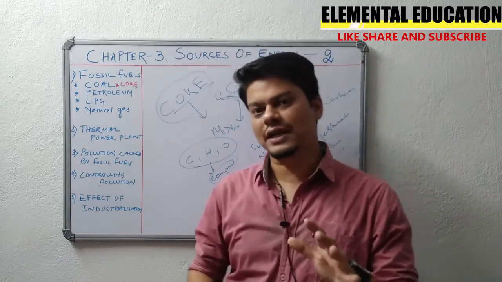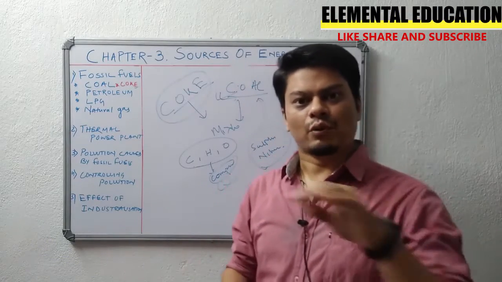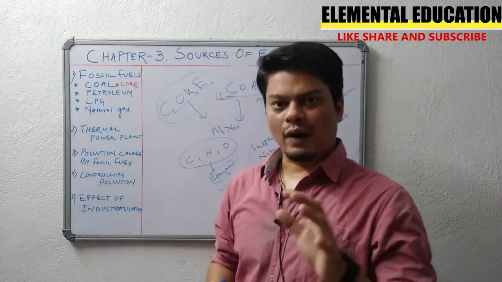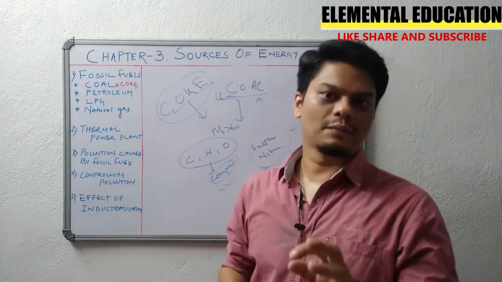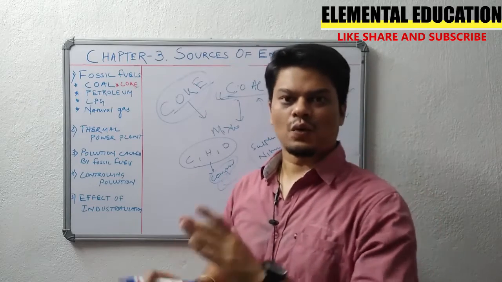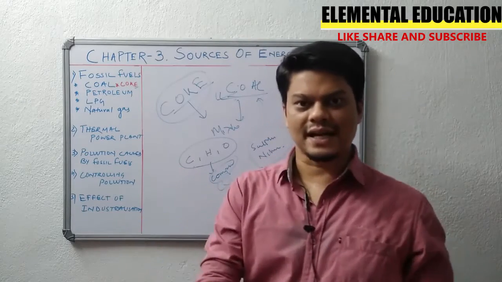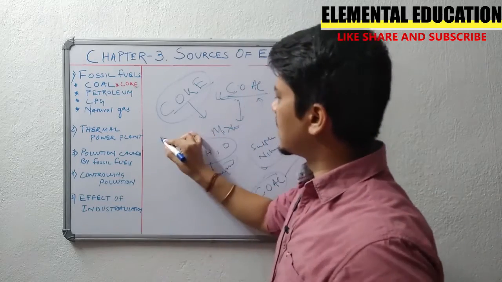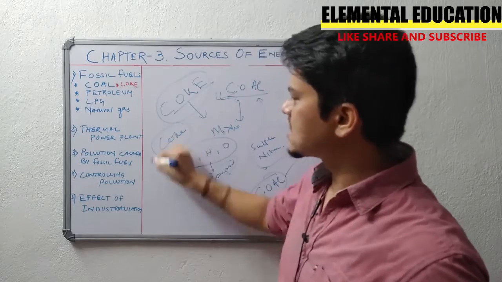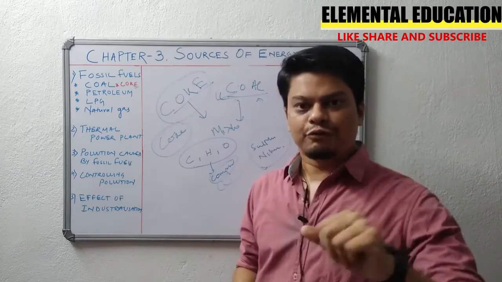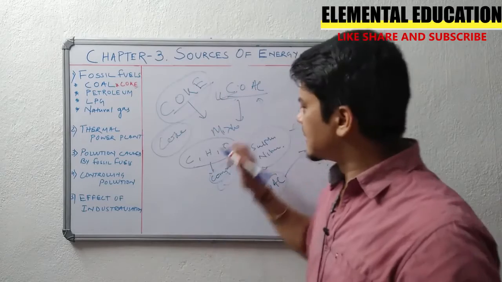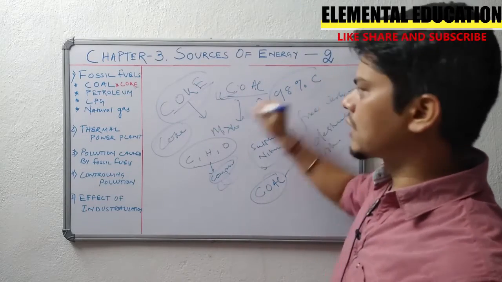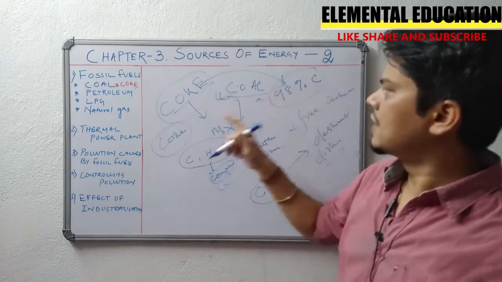That means it should not get burned or oxidized. So we are removing oxygen, or in vacuum we are heating it to a higher temperature. So what happens? There are some volatile matters that get released. Once the volatile matter is released, then the remaining amount is known as coke. It is full of carbon. Coke is full of carbon. If we see the percentage of carbon in it, it contains almost 98% of carbon.